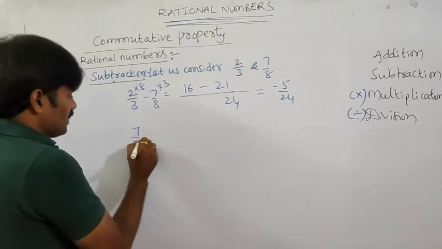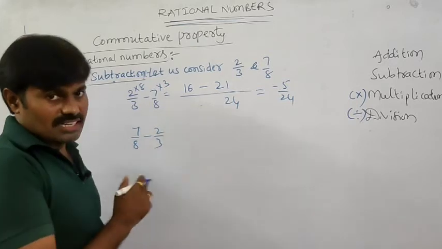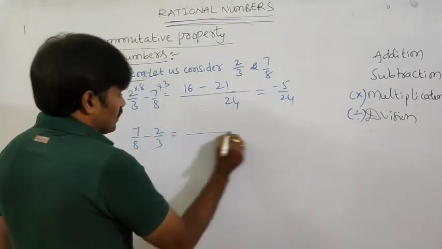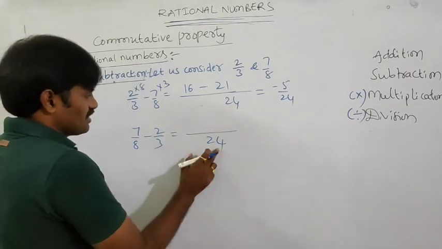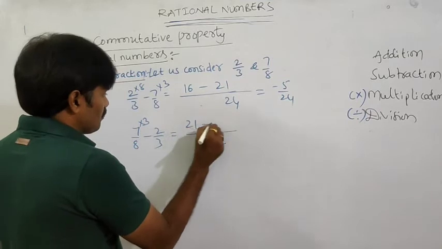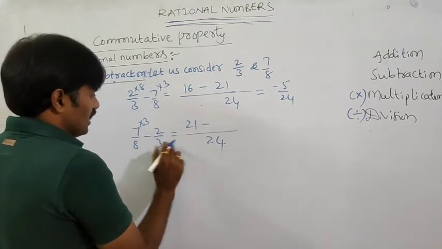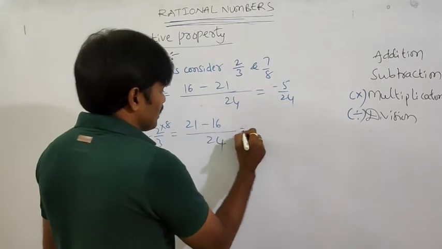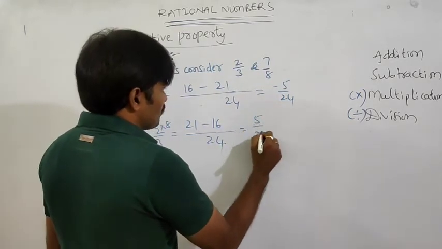7 by 8 minus 2 by 3. Change the order and subtract. Whether we get the same result or not, we will check. See, so the same LCM is 24. 8 divides 24 three times. So 7 into 3 is 21, minus 3 divides 24 eight times. So 2 eights are 16. The result is 5 by 24.